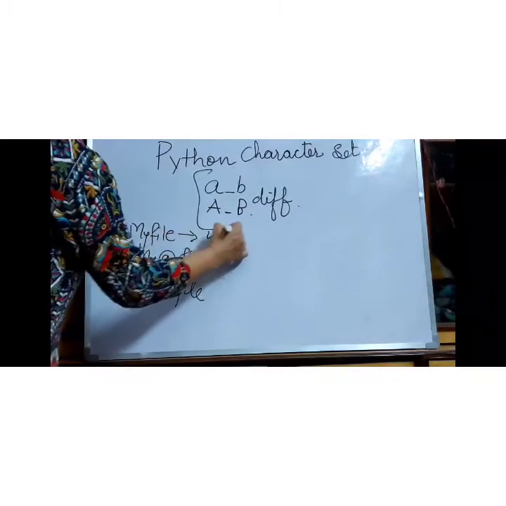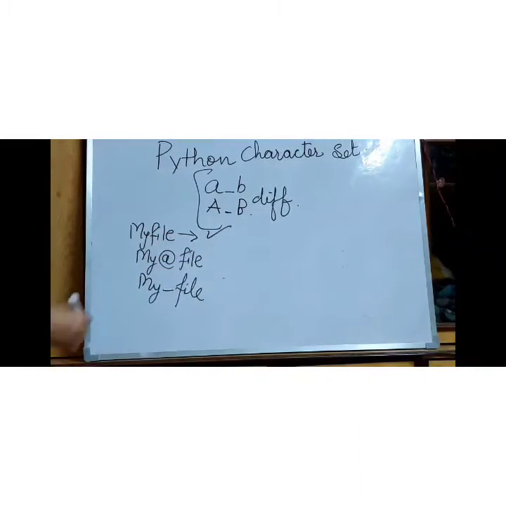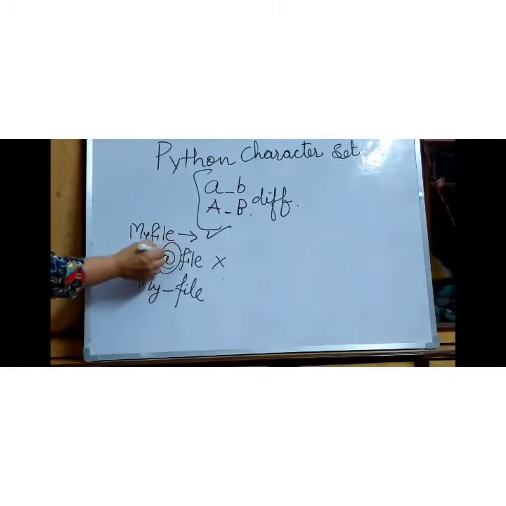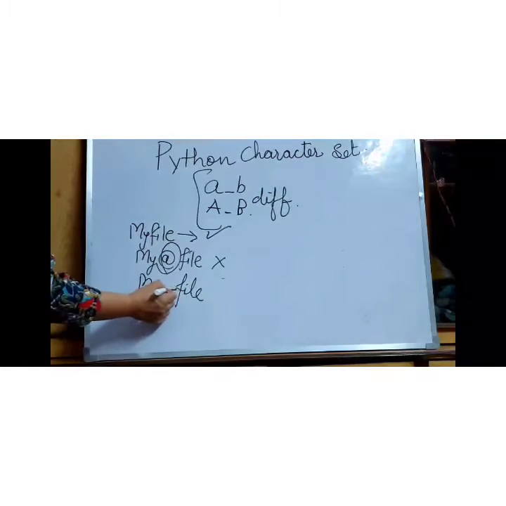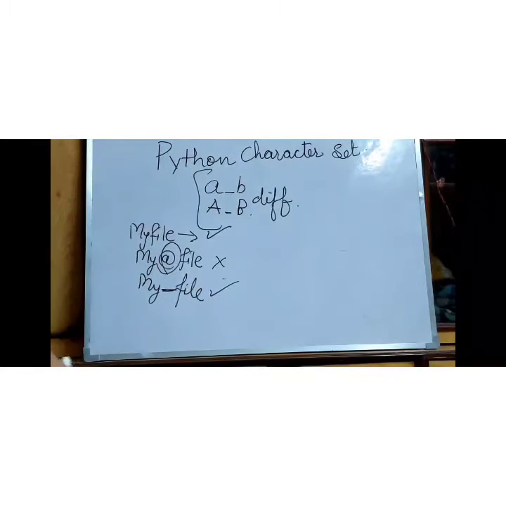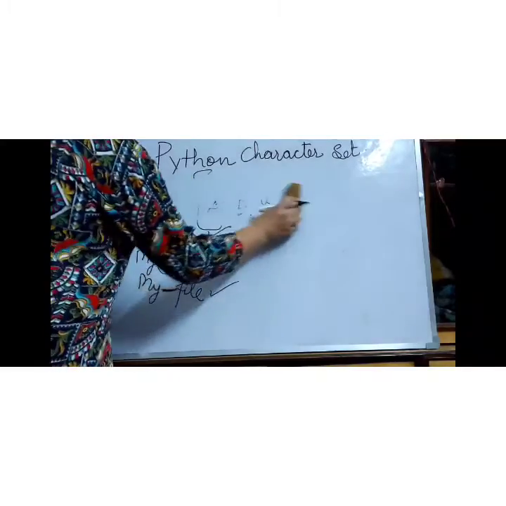This one is your valid identifier. This is your invalid identifier, as here a special character is used, which is not allowed in an identifier. Underscore is allowed, so this is a valid identifier. Hope it is clear. On book page number 34, all the identifier rules are given. You can read that page.